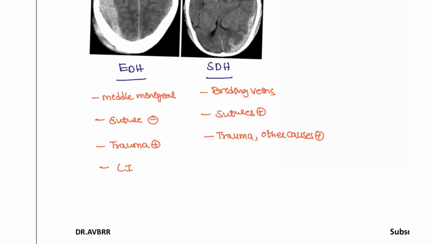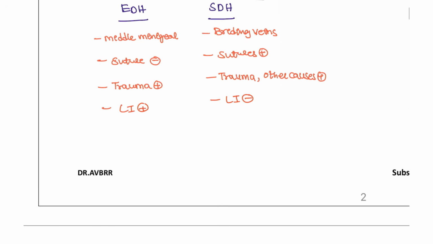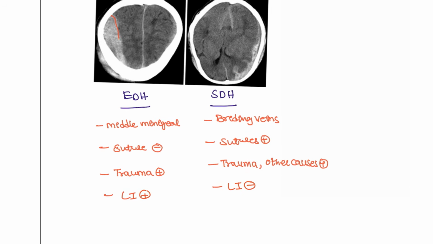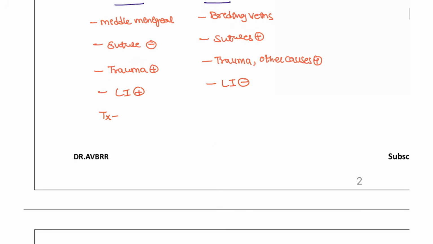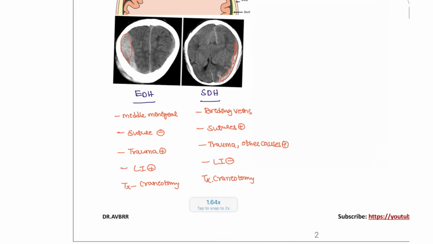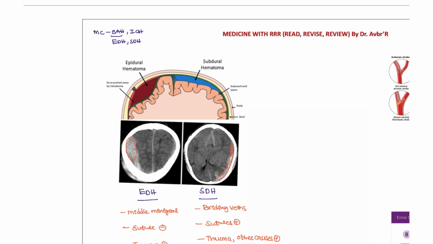The lucid interval is present here, and the lucid interval is not present in these patients. The best investigation of choice is NCCT, and here you are going to see this idli shape. Most commonly they call this an idli shape or the biconvex shape, and S for subdural, S for sickle shape. This is what is seen in the subdural hematoma, the concavo-convex shape that you are going to see. And what is the treatment of choice for this patient? The best treatment of choice is craniotomy, same as here also. Here also you are going to perform craniotomy for this patient. So this is what we have discussed about EDH and SDH.